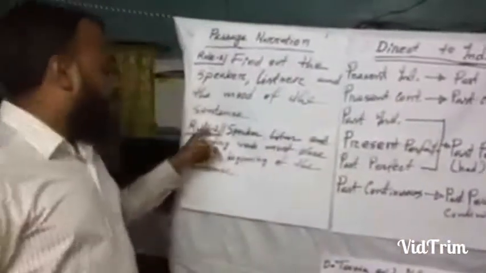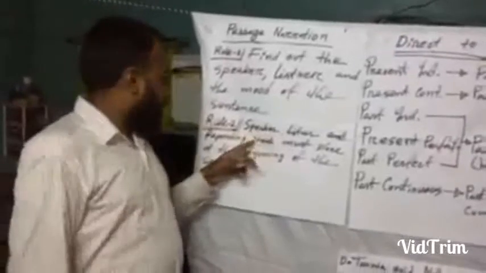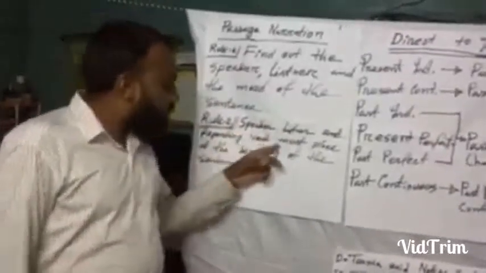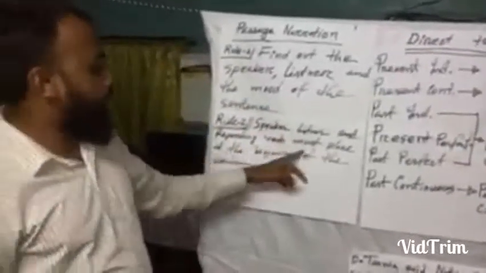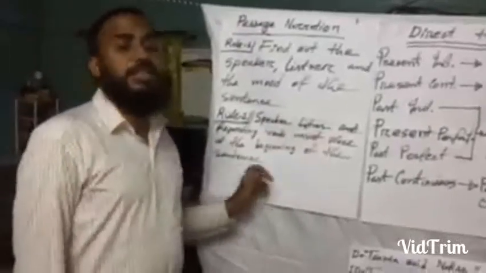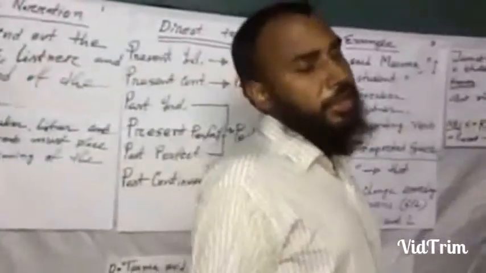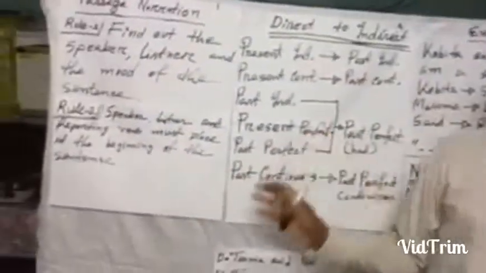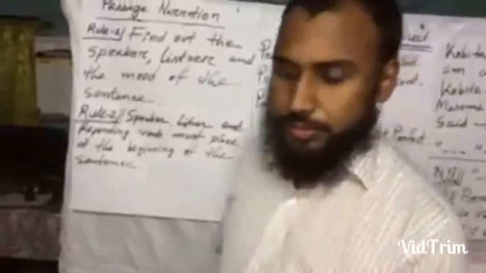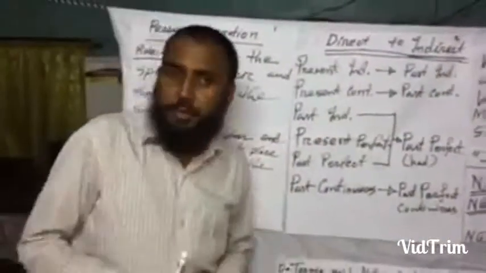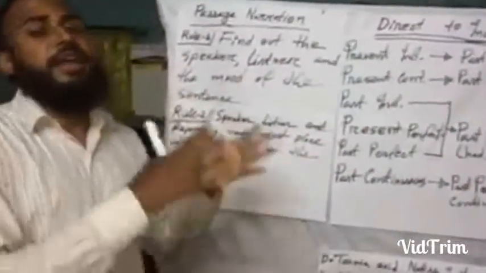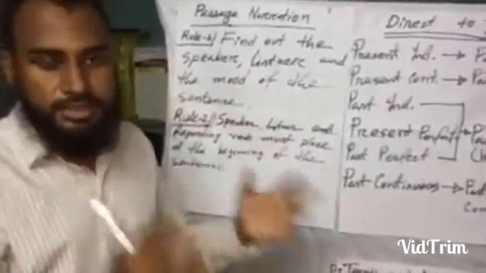Then I write down another rule for all of you, my dear students. Speaker, listener and reporting verb must be placed at the beginning of the sentence. When you write any kind of direct sentence to indirect sentence, you must put the reporting verb with the listener and speaker at the beginning of the sentences.